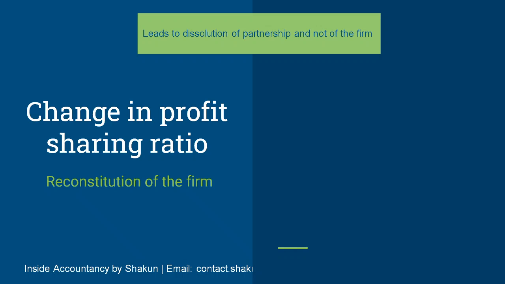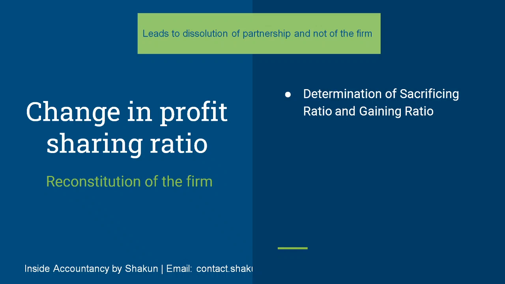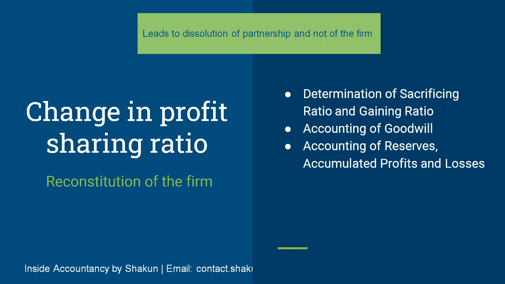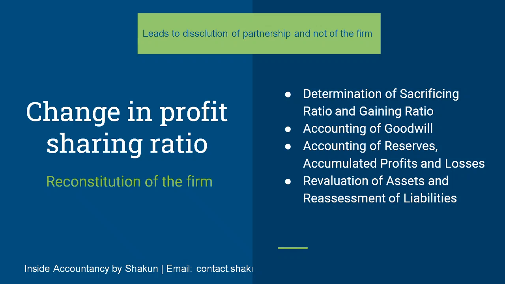So whenever there is reconstitution, certain issues have to be catered to. These are determination of the sacrificing ratio and gaining ratio, accounting treatment of goodwill, accounting of reserves, accumulated profits and losses, revaluation and reassessment of assets and liabilities, and the adjustment of capital. We have already discussed the determination of sacrificing ratio and gaining ratio and the accounting treatment of goodwill in my previous videos. For more details, you can click on the I button.